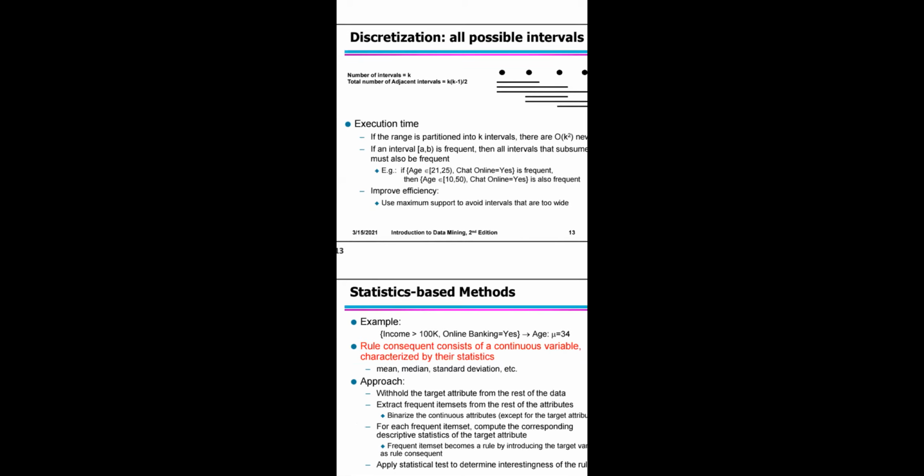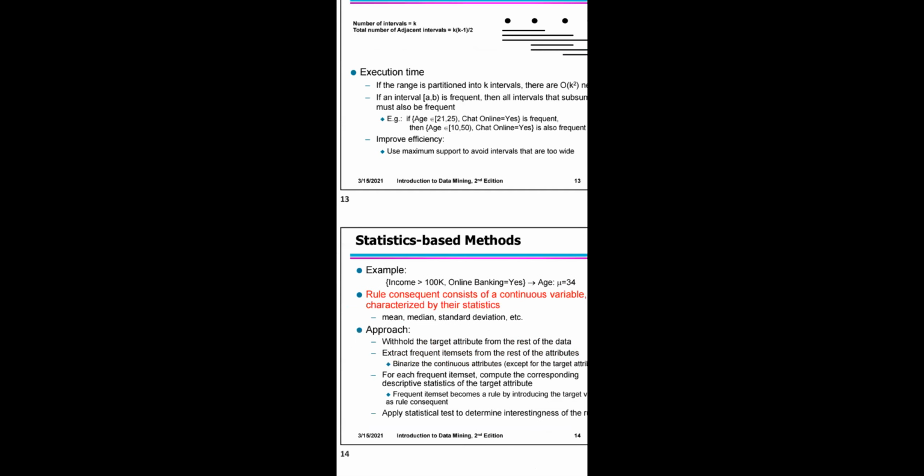Next one is the statistics based methods. Generally, for continuous attributes we can use three types of methods. First one is the discretization based method. Second one is the statistics based method, and third one is the non-discretization method.